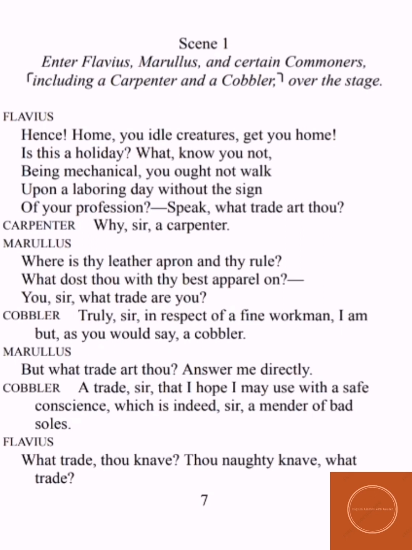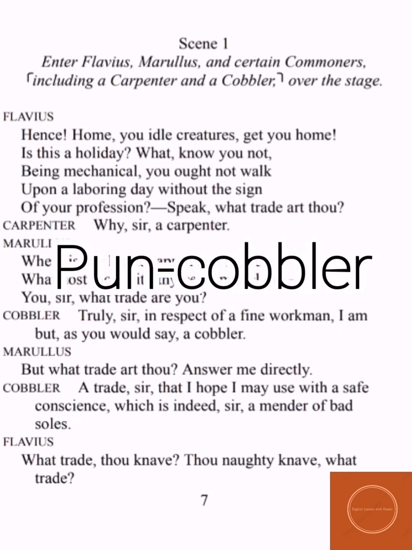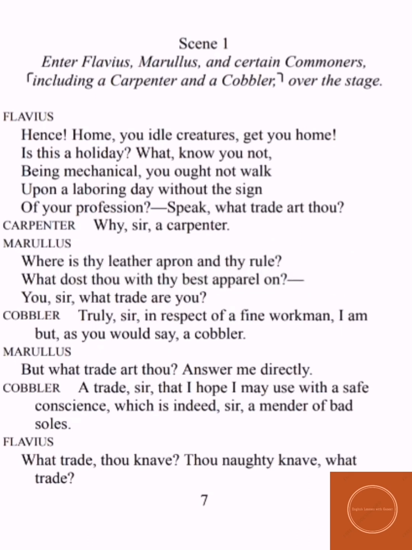So he says, truly sir, in respect of a fine workman, yes sir, in comparison to a fine workman, in comparison to a good man, a good workman I am. But you can say I am a cobbler. Here he uses the pun cobbler. Now you would ask how? Cobbler is a pun. Cobbler has two meanings. The first meaning that we know commonly is a person who repairs shoes or one who makes shoes. And the second meaning is a clumsy workman.